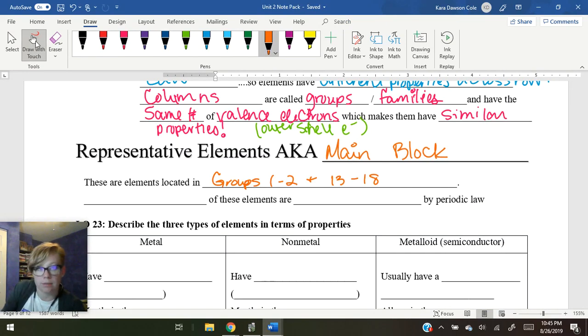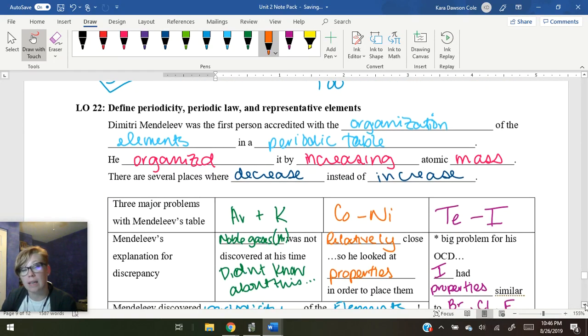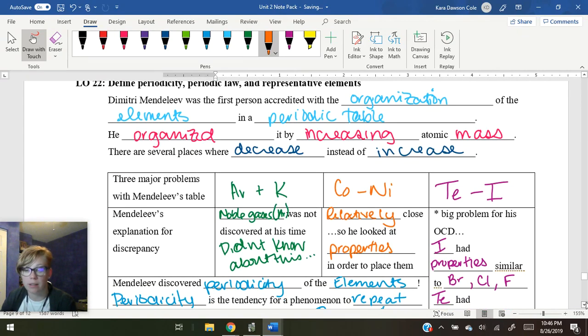Okay, these elements are easily predicted by periodic law. So these are your definitions for periodicity, periodic law, and representative elements.